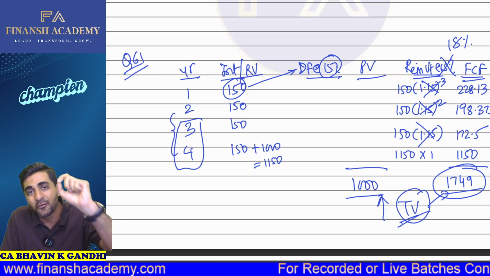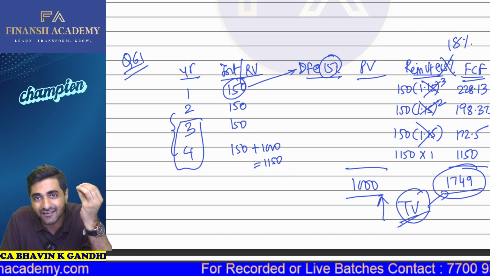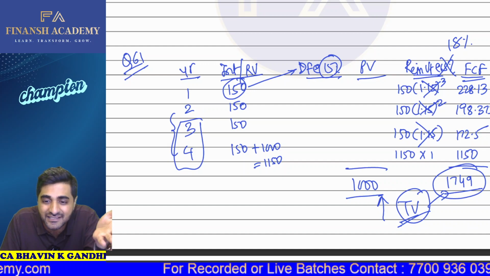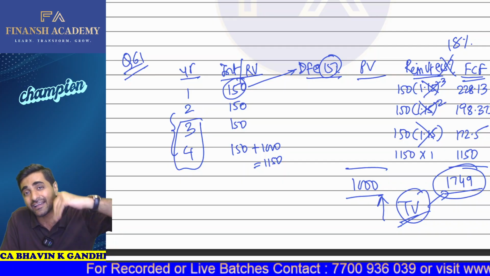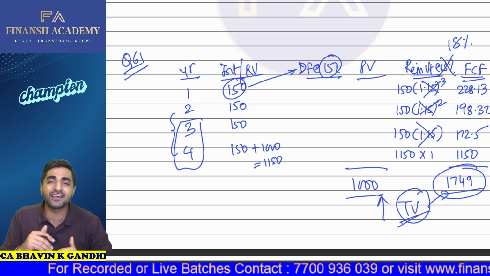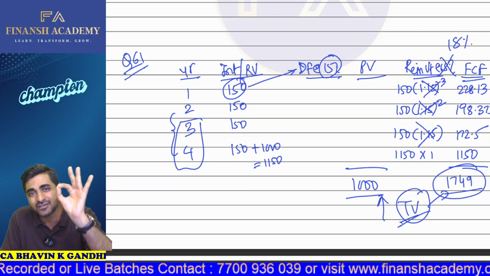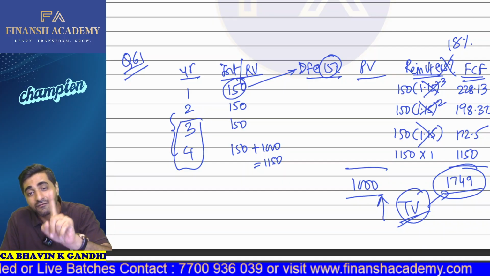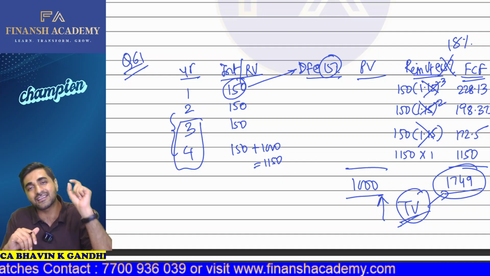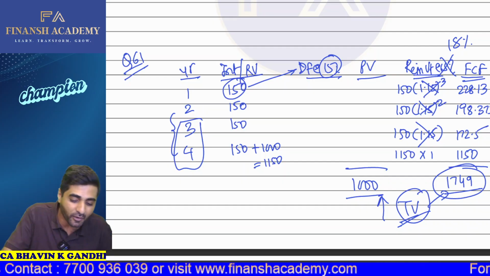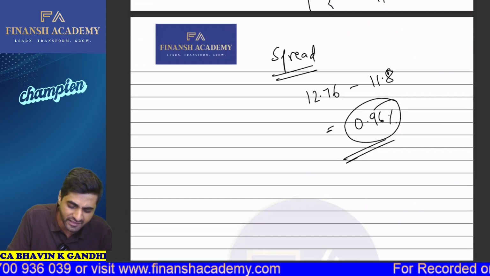Situation number one, when reinvestments happen at the same rate, the YTM will be nothing but the coupon rate itself. But if the reinvestments happen at a rate higher than the coupon rate, the yield generated will also be higher. Come on, yes or no? Yes, sir. And if the reinvestments happen at a rate lower than the coupon rate, or don't happen at all, then the yield generated will be less than the coupon rate. Okay. So this is something I wanted you all to understand first.